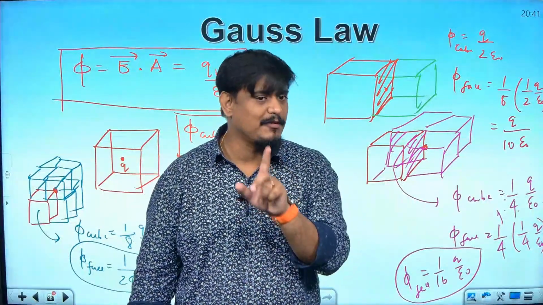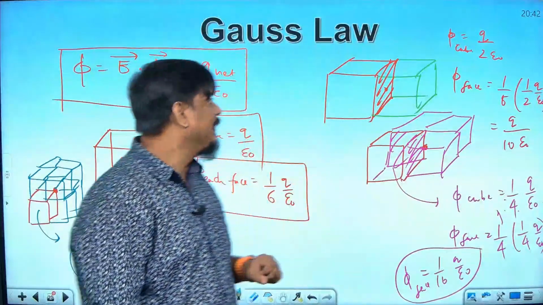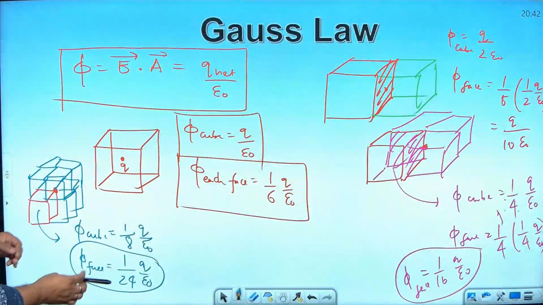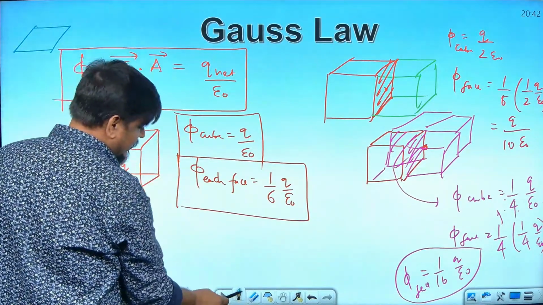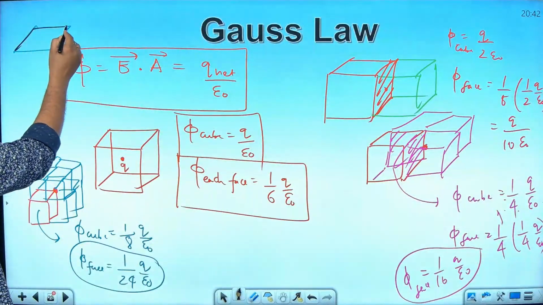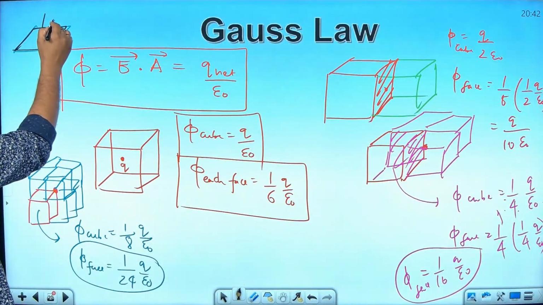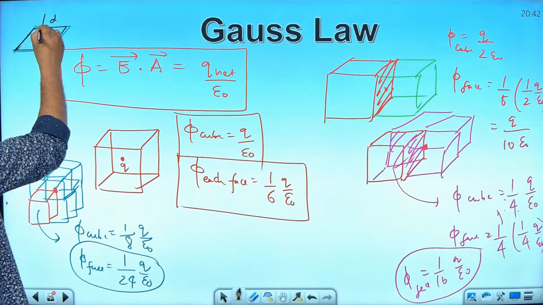If you see NCERT, one question is there, and that question has come in the board exam also, where they have not given it directly. How have they given it, you know? There is a square plate. Yes, they have told there is a square plate and some distance d away above it, and they are asking what is the flux through this face.